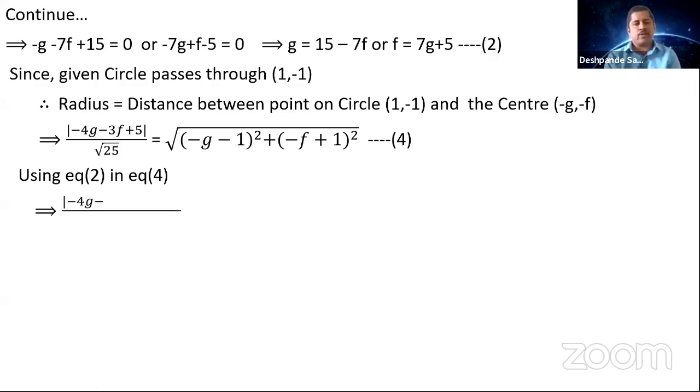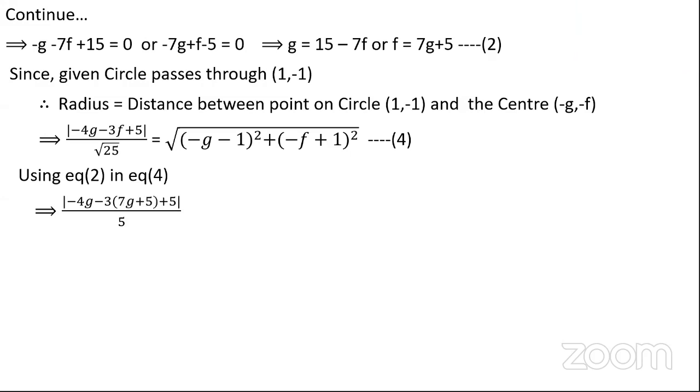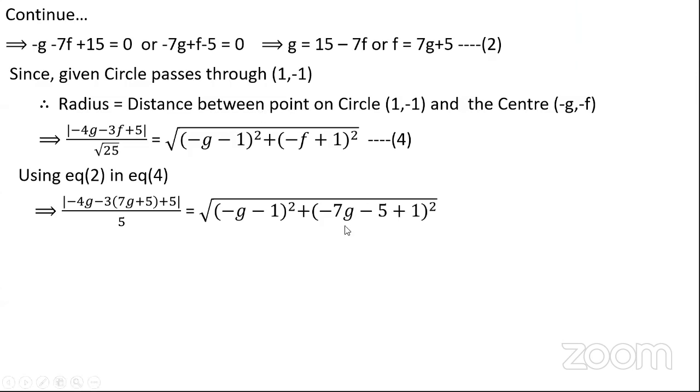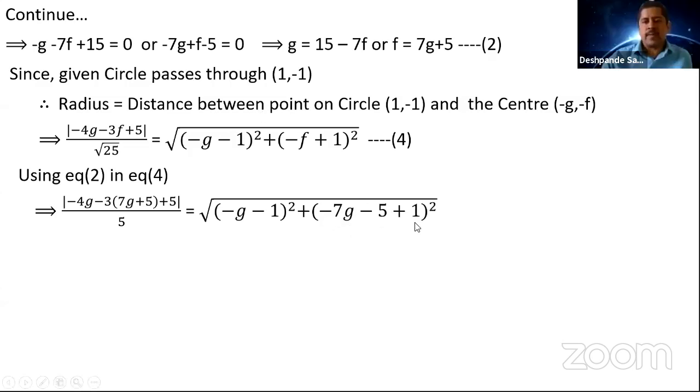So you get minus 4 into g, minus 3 into f value, which is 7g plus 5, plus 5 divided by root 25, which is 5, is equal to minus g minus 1 whole square plus minus f plus 1 whole square. So what is f here? Minus 7g minus 5 whole square.